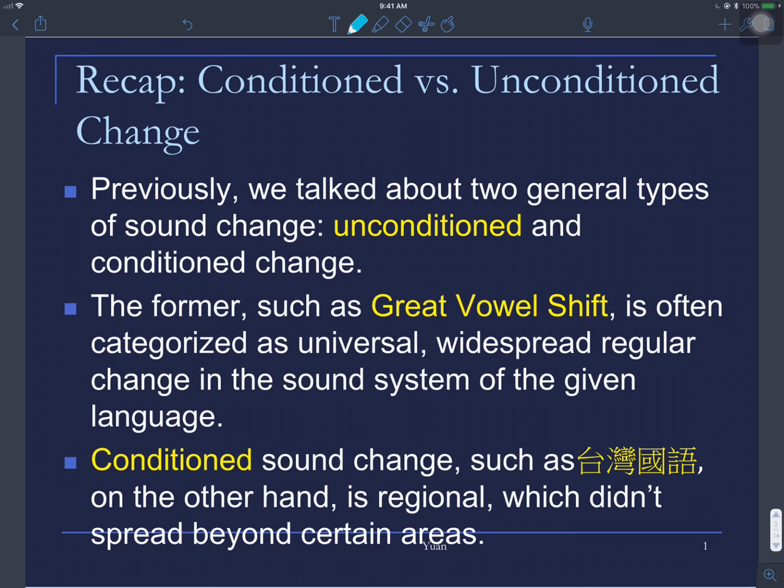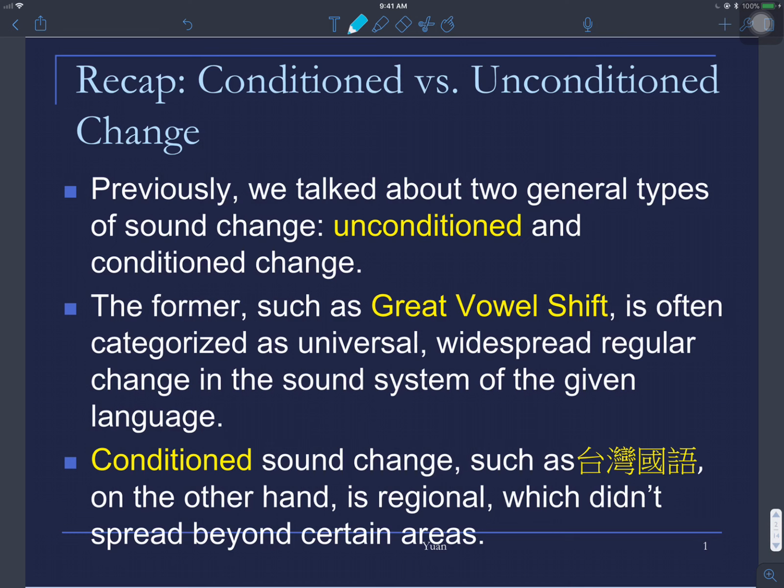What does Taiwan Guoyu mean? Just kind of pronunciation. So something like when you speak Mandarin and then you pronounce it with certain maybe more local or regional pronunciation. On the other hand, it's regional, which didn't really spread beyond certain areas.